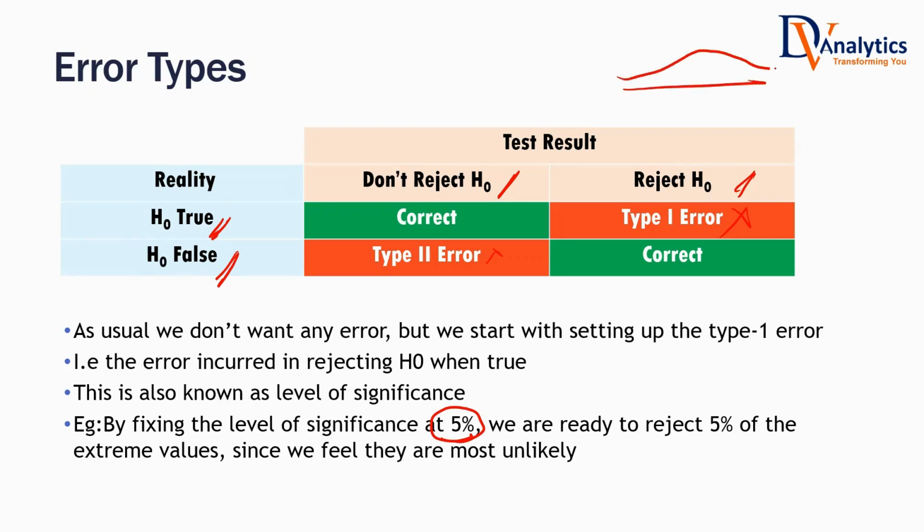Even though beyond 5%, there is a chance, 95% of the times we accept it, and we tend to reject the values that are falling beyond those limits.